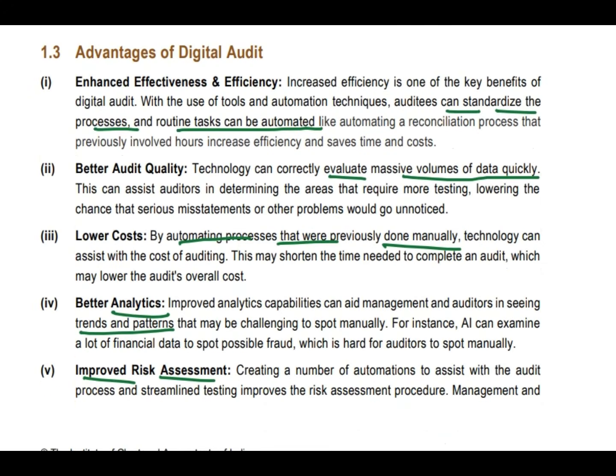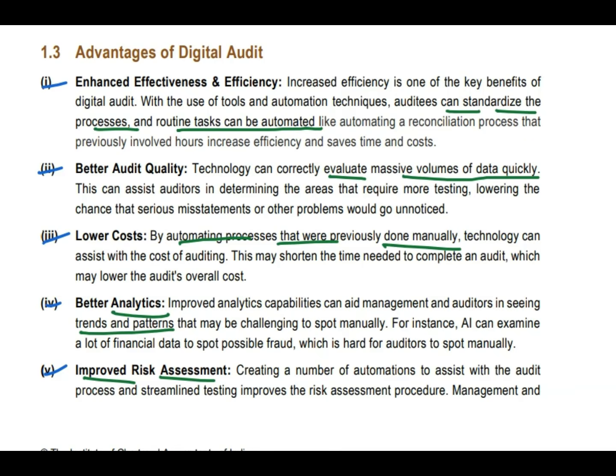Now next are the advantages of digital audit. What are the advantages of digital audit? I just want you to remember these bullet points. I just want you to remember all the headings. Headings are very important. You remember the heading, then we will go inside also. If they ask the advantages of digital audit, you have to write enhanced effectiveness and efficiency.